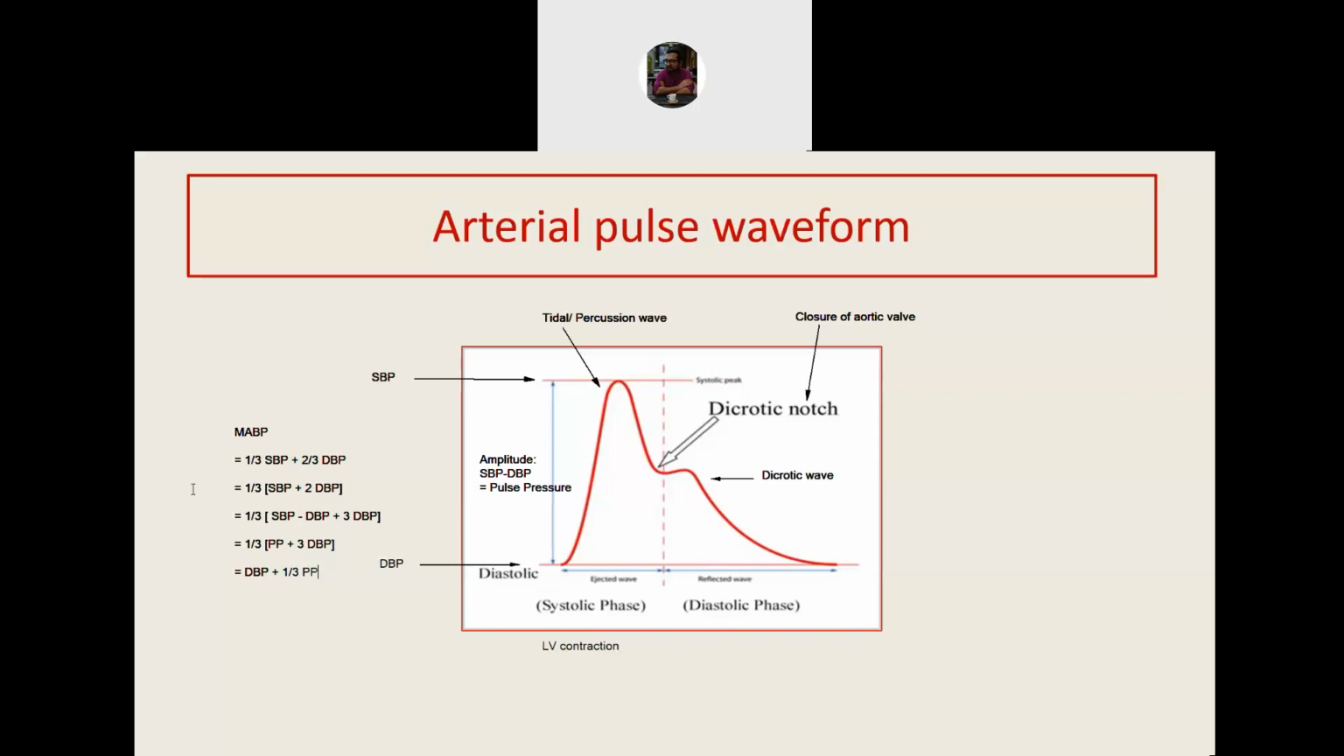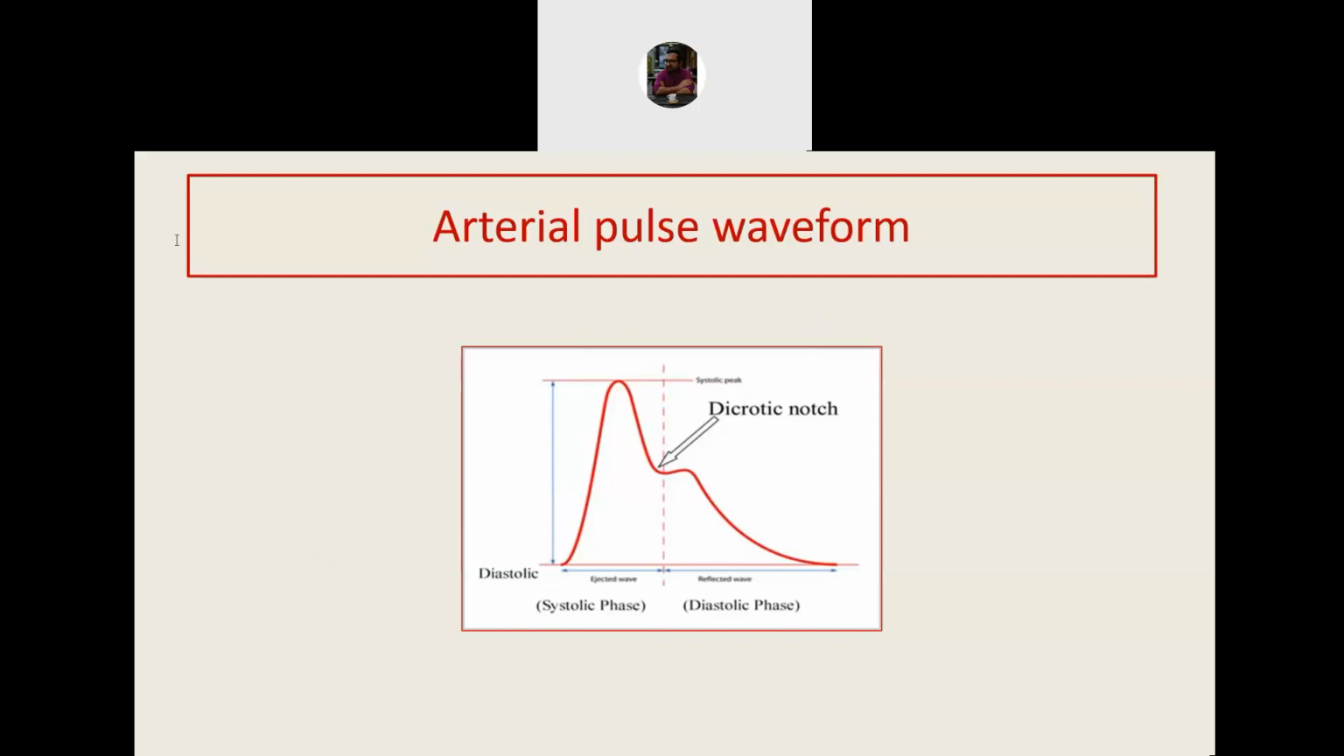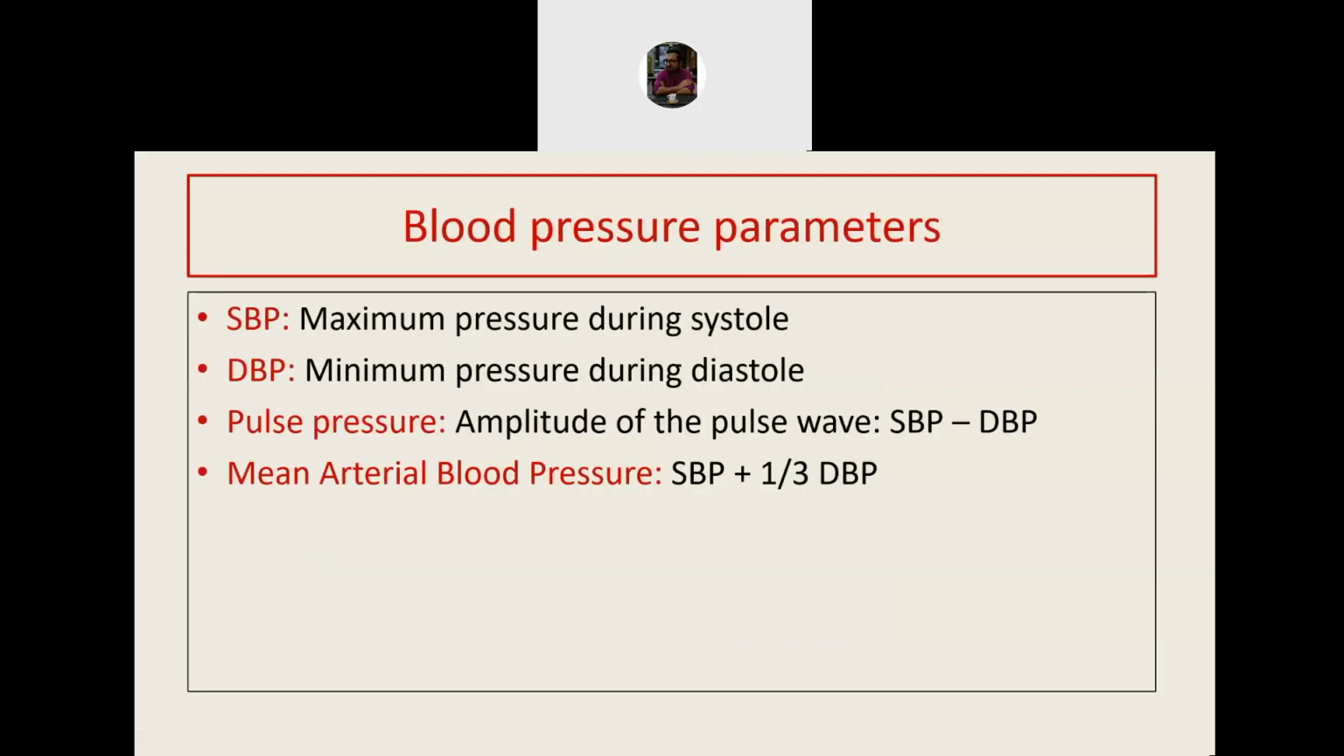What is very interesting is that when we use the concept that blood pressure is equal to cardiac output into peripheral resistance, then also the concept of mean arterial blood pressure becomes important, which we shall discuss. So as I told you, SBP is the maximum pressure during systole, DBP is the minimum pressure during diastole, pulse pressure is the amplitude of the pulse wave, which is SBP minus DBP,